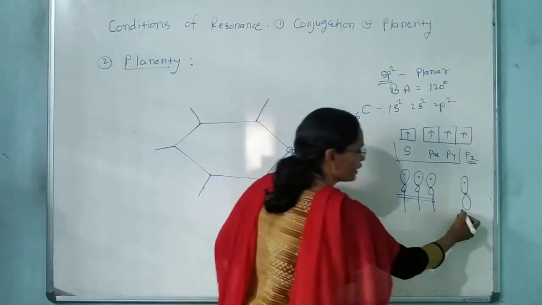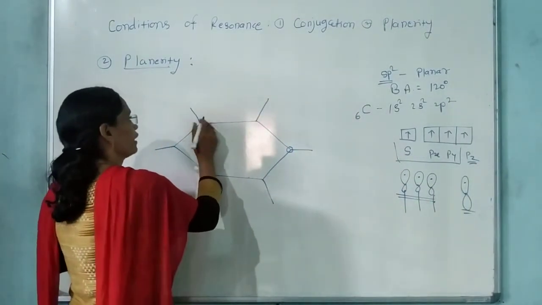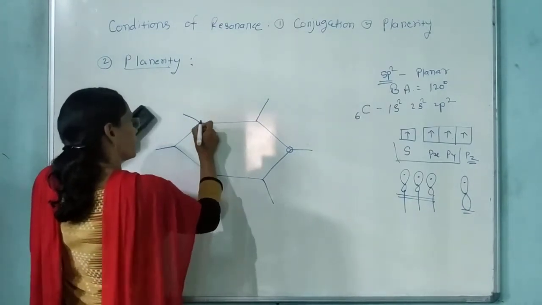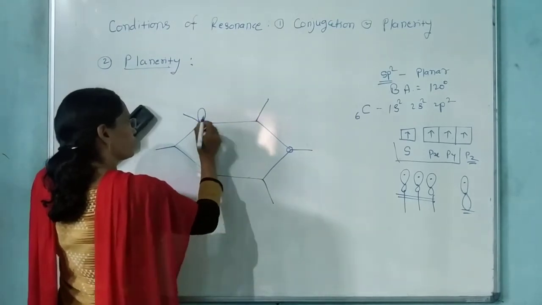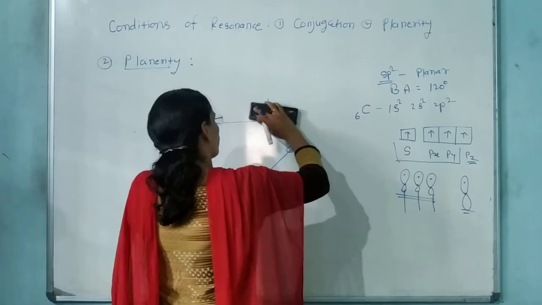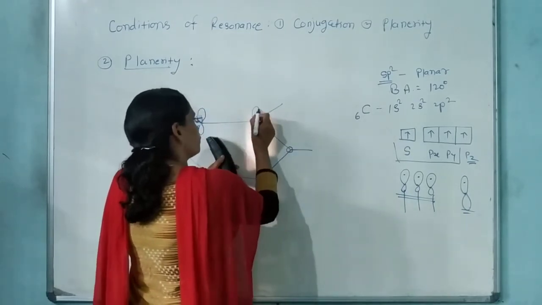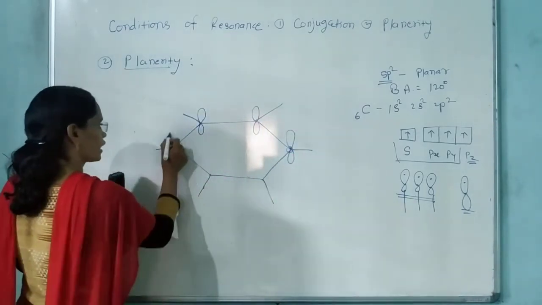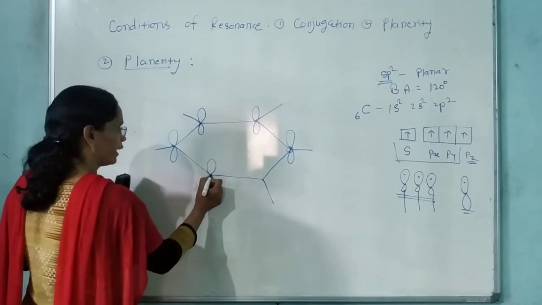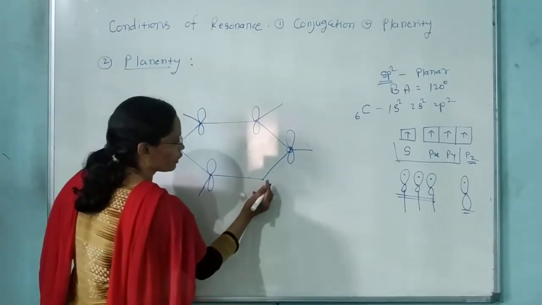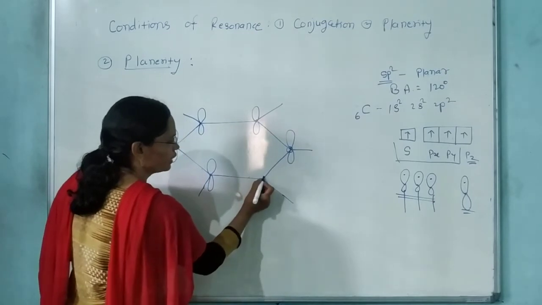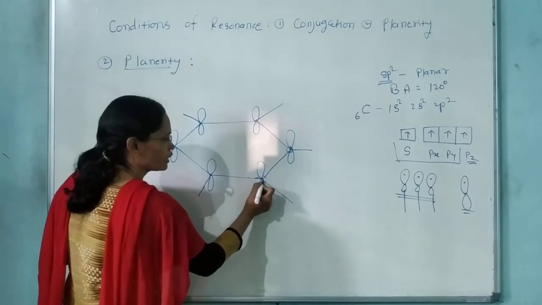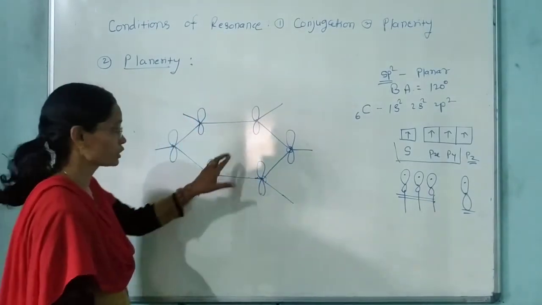Right. Now this unhybrid orbital remains here, perpendicular to the plane of the molecule. All 6 carbon atoms have one unhybrid orbital, and this unhybrid orbital is perpendicular to the plane of the molecule. This is a trigonal planar structure, right? And this unhybrid orbital is perpendicular to the molecular plane. This is the molecular plane.